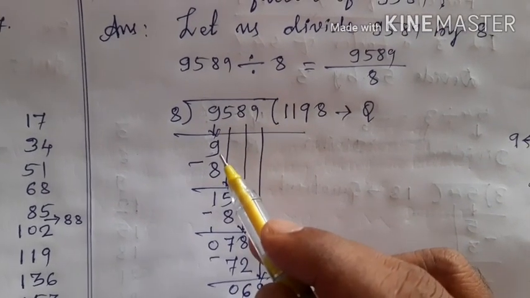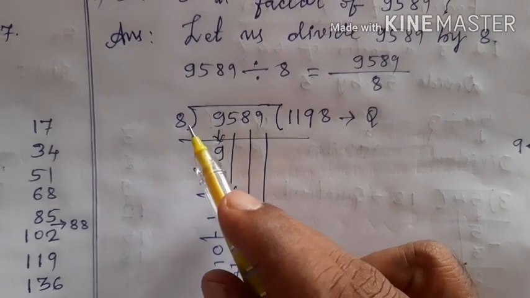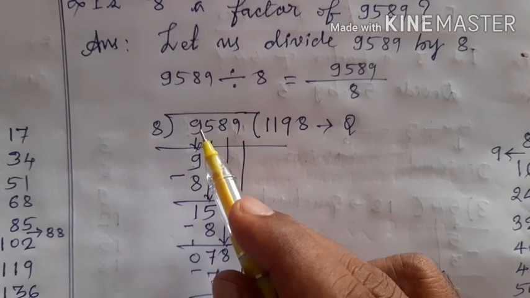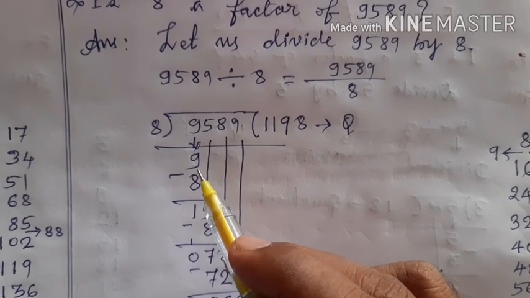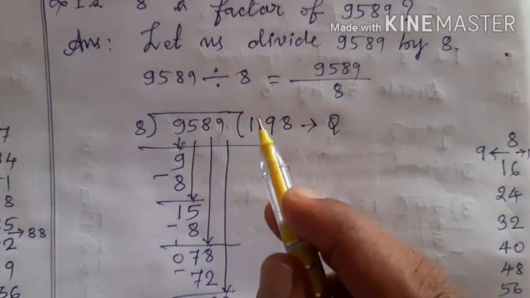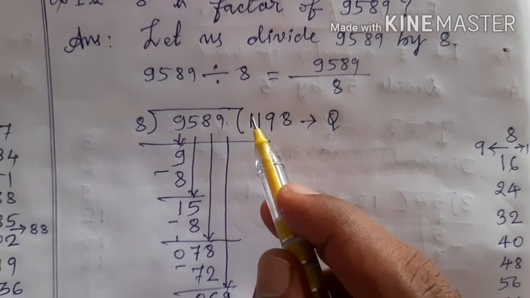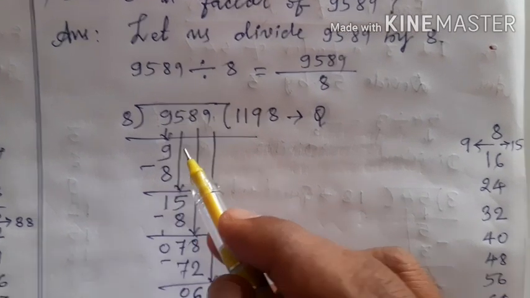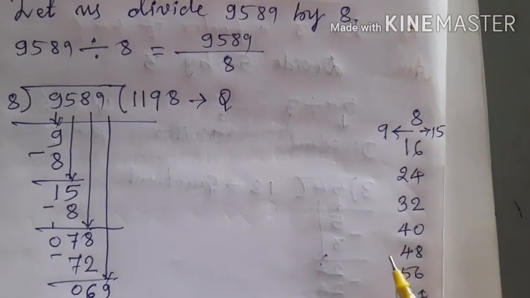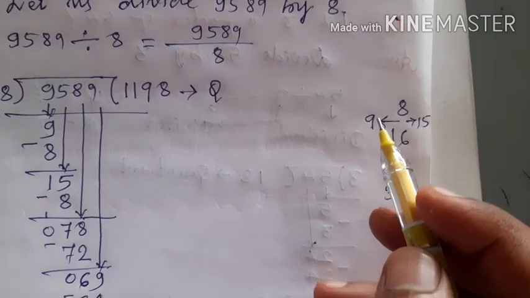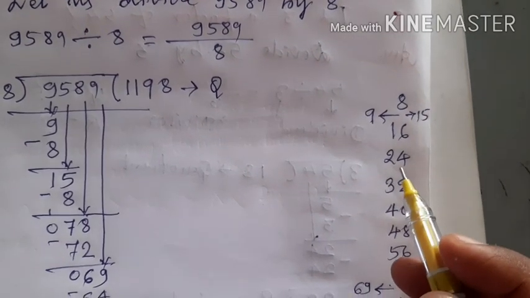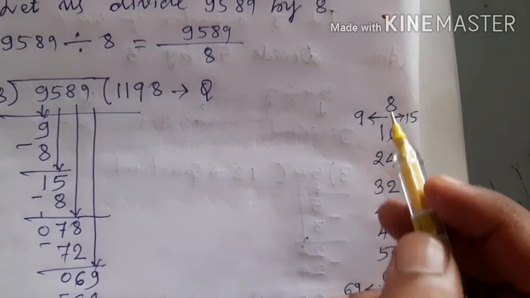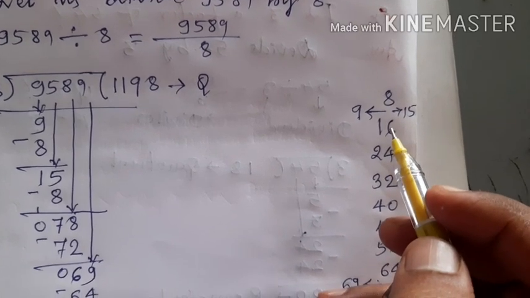I take 9 down and compare this 9 with 8. Therefore, the down taken number is greater than 8. That is why I will not put 0. Then what should I do now? I should search this 9 in the table of 8. In the table of 8, 9 does not come directly, but it comes after 8 and before 16.